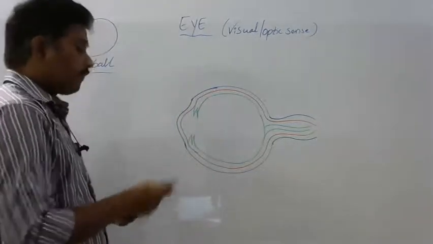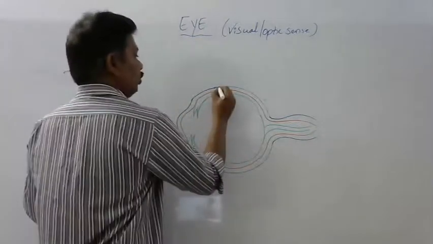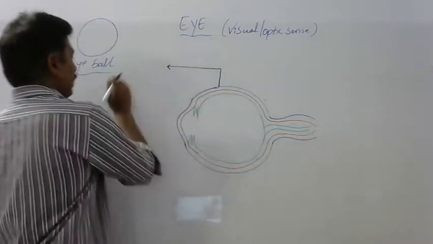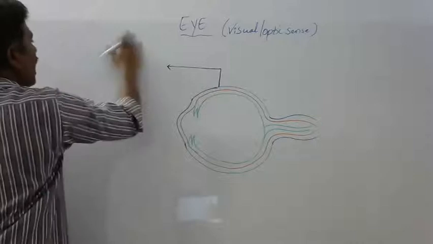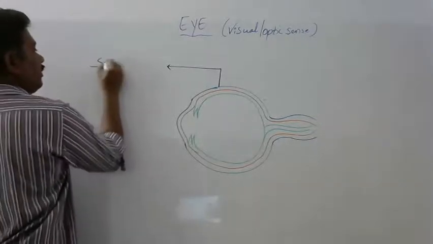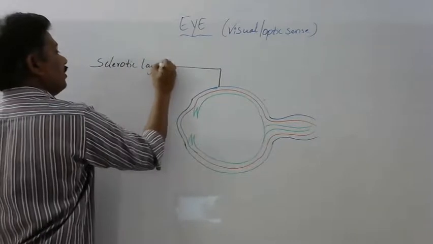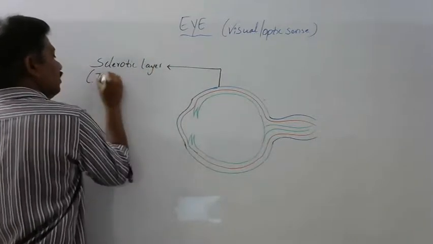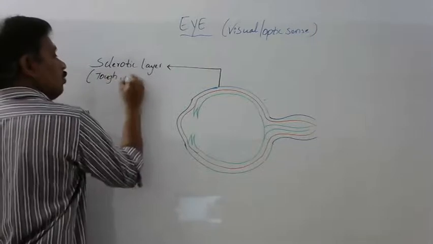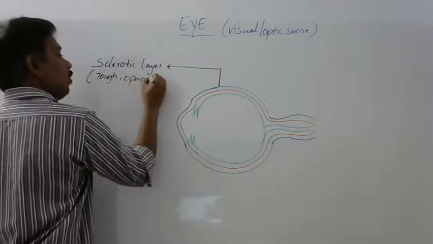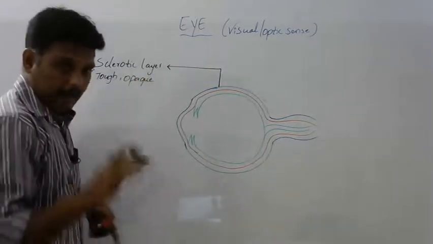The outermost layer of the eye is the sclera or sclerotic layer. This is a tough, opaque layer. Opaque means which will not allow light to pass through it.